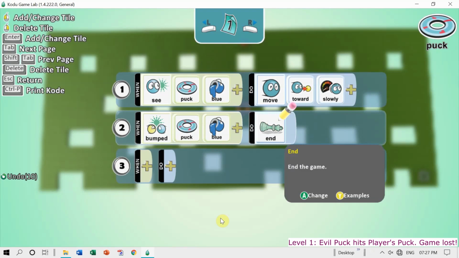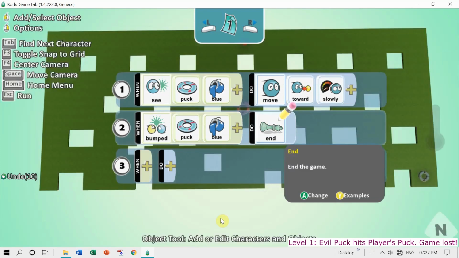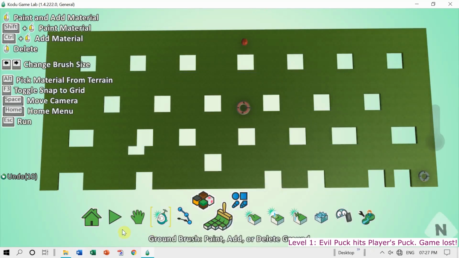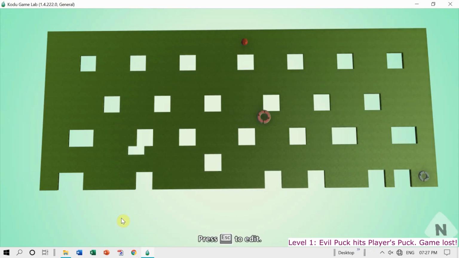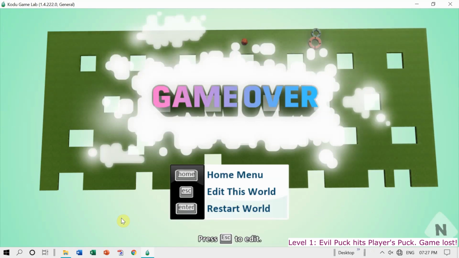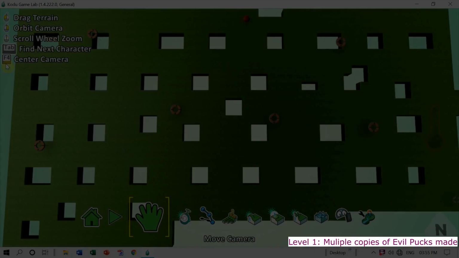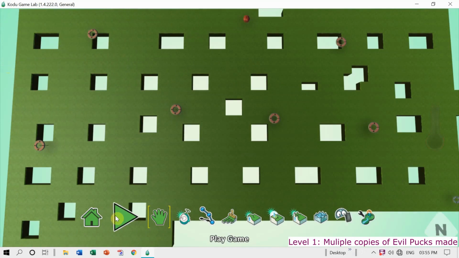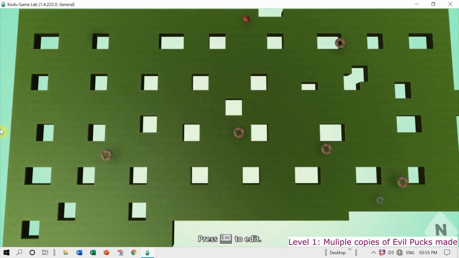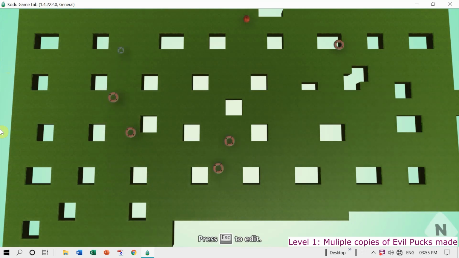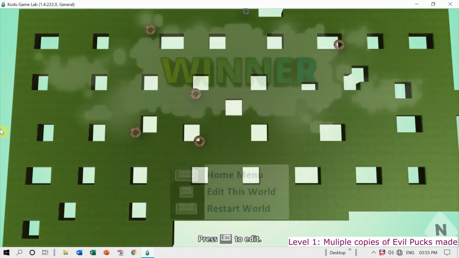So the responsibility and functionality of evil puck is also done. Let us check this out. It sees the puck, it chases it, touches it, and game is over. So this is also working fine. What you do is make several copies of this puck and paste them randomly. You see here, so many evil pucks are there. These are just the copies of the first puck which we programmed. So our first level of game is created.